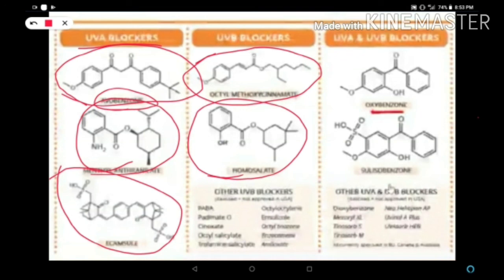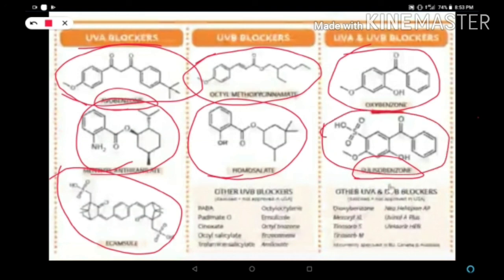These are not that important, guys, but it is general knowledge that is also important in future. Sometimes they will ask questions about ultraviolet A, ultraviolet B and ultraviolet C radiations. The blockers of UVA and UVB are oxybenzone and sulisobenzone. These molecular structures are not that important.